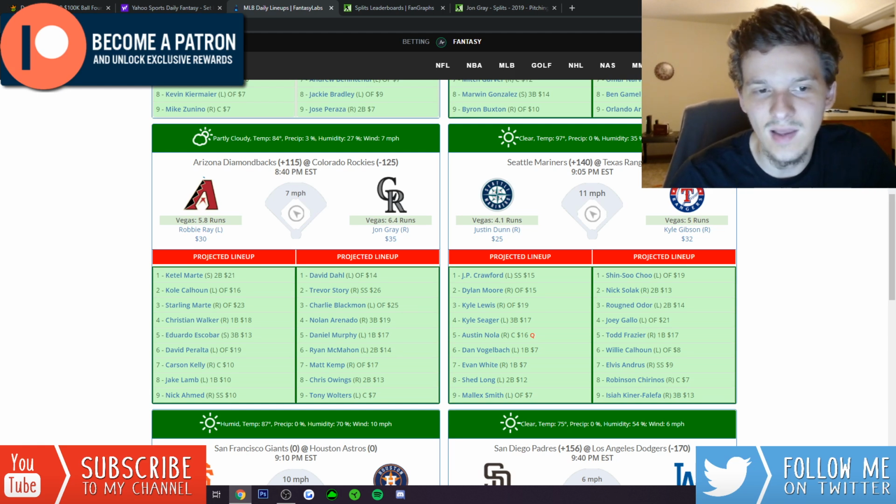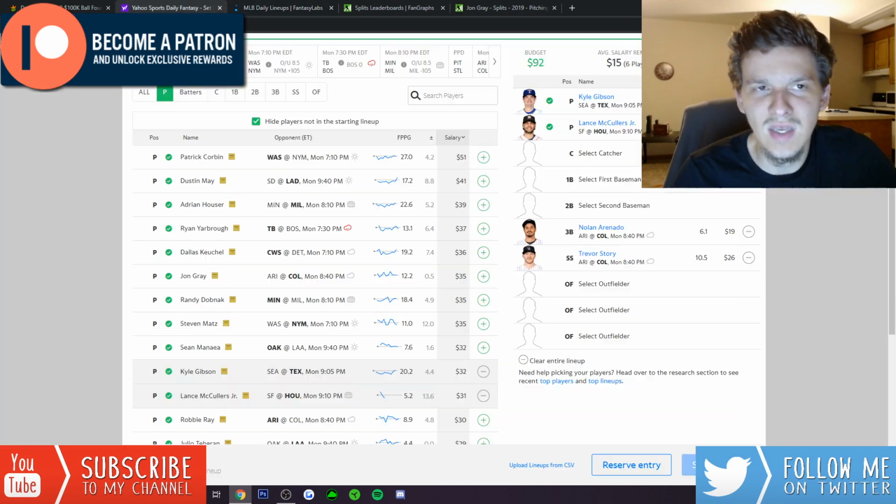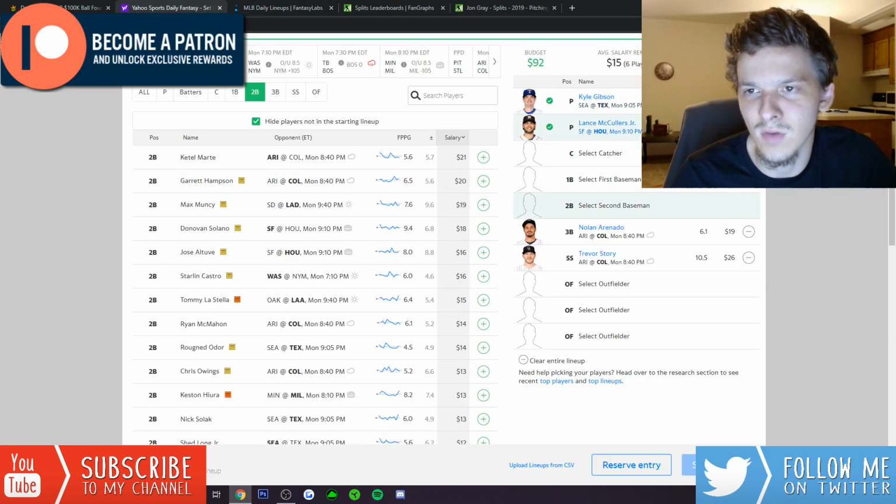Cole Calhoun, I like a lot at $16. He has a ton of power. Even the bottom of the lineup guys are really cheap, like Carson Kelly, Jake Lamb, Nick Ahmed, all $10 on Yahoo, which is very affordable. There's some good value from the Diamondbacks. We don't really need the value because we kind of went cheap at pitching. Gibson, McCullers still gave us a ton of salary, so we can definitely pay up.